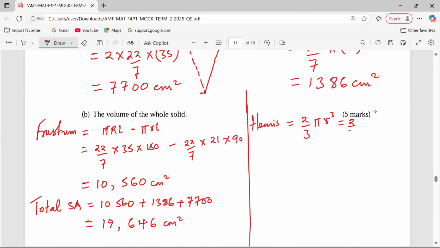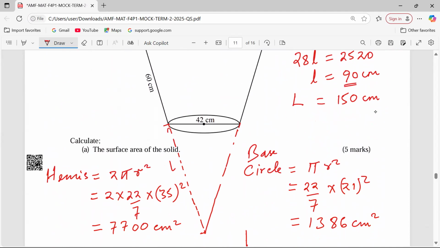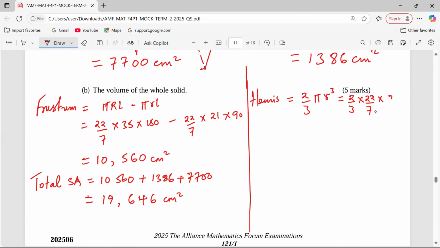So 2 over 3 pi. The radius, remember the top diameter is 70, so we talk about 35. It is now 35 that shall be cubed. So from the hemispherical part, let's get it.